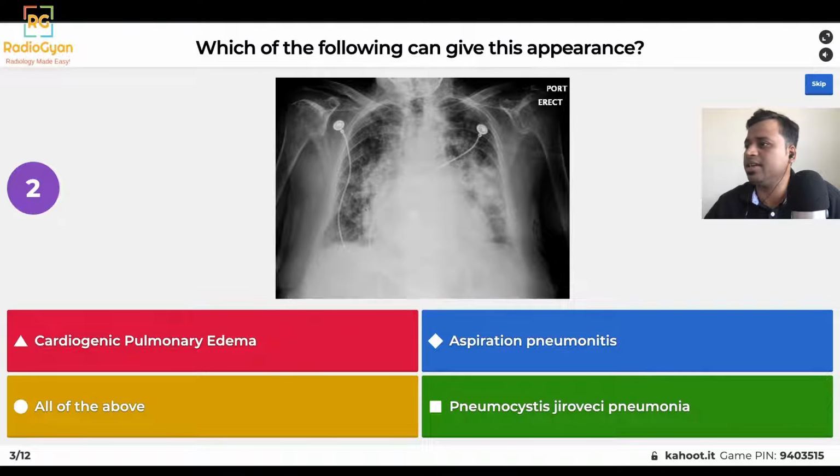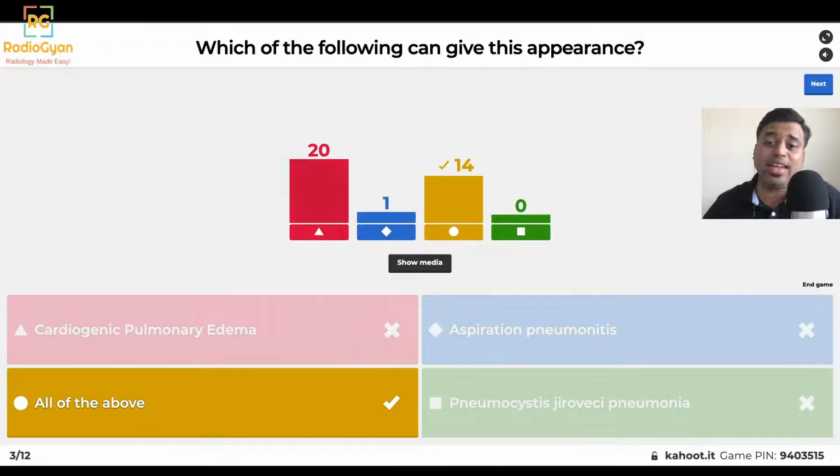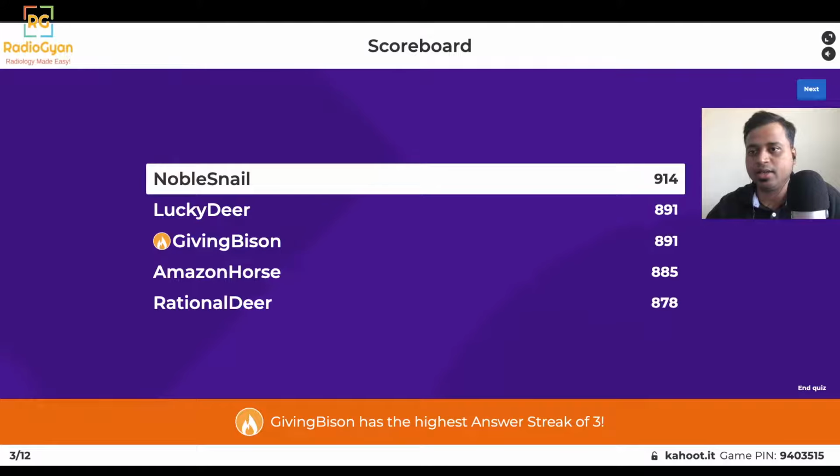The appearance here is the typical bat wing perihilar type of distribution. The most common and typical cause of this is cardiogenic pulmonary edema, but it can also be seen in Pneumocystis jirovecii pneumonia, and a few cases have also been described in aspiration pneumonitis, although not very typical. So all of these can give rise to this appearance, although if the question was what is the most likely diagnosis, then cardiogenic pulmonary edema would have been correct. So here the answer is all of the above. The pattern here was bat wing type of appearance.